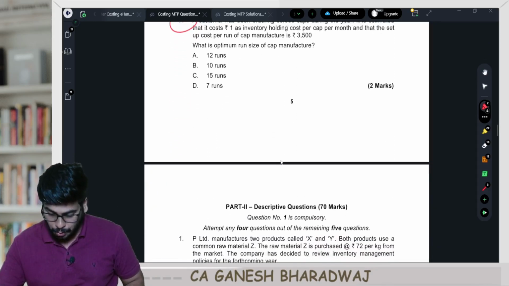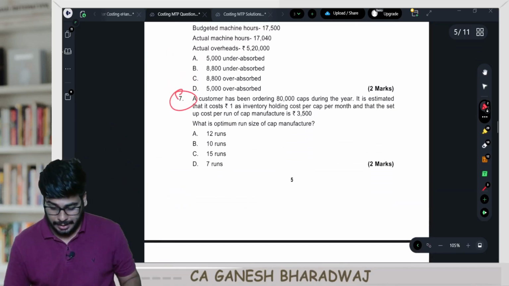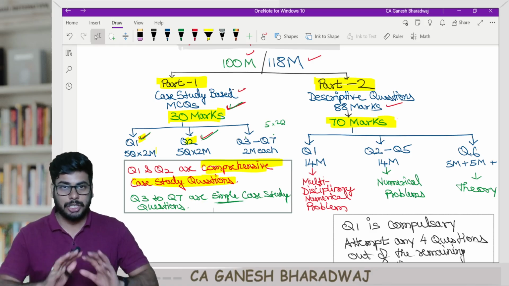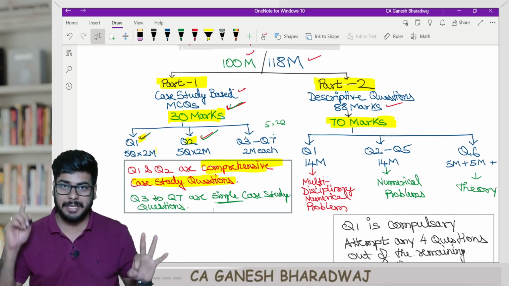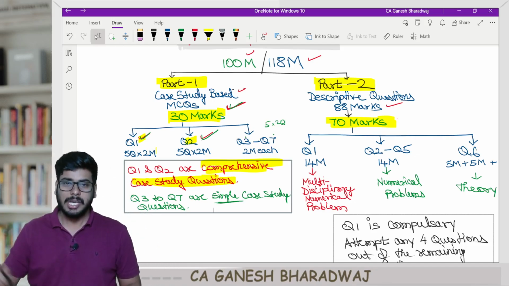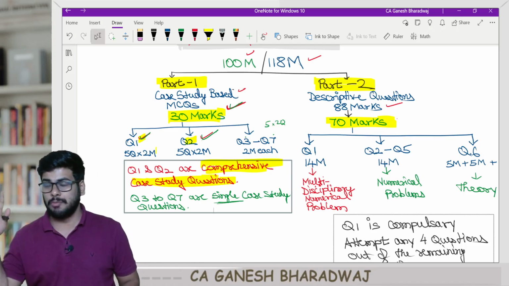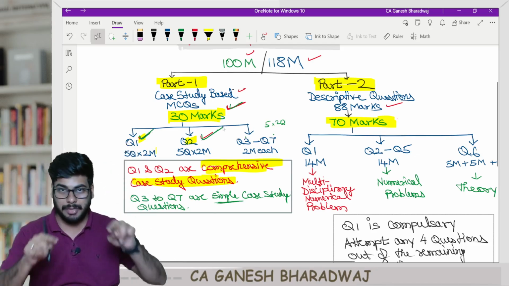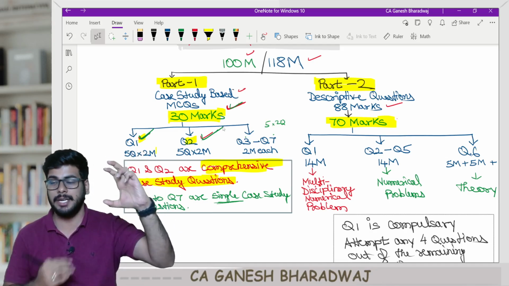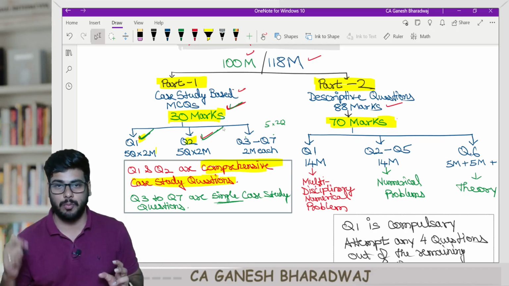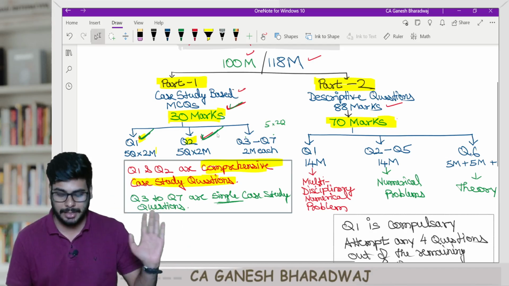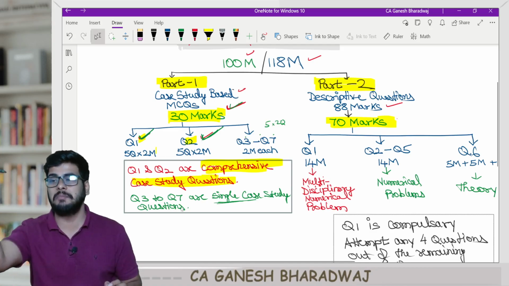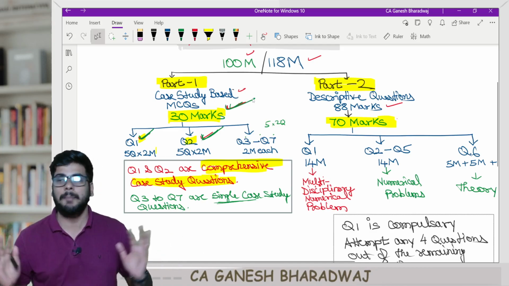So this is how the first part, the case study based MCQs, has been designed by the institute in their mock test paper. To sum it up, 30 marks of case study based MCQs, 15 questions, each carrying 2 marks. But look at how they are being tested. Question number 1 and question number 2 are comprehensive case study questions, a single case study from which 5 MCQs, each carrying 2 marks, will be tested. So 10 marks plus 10 marks. And then you have 5 single case study based questions, 5 into 2, one more 10 marks. With that, the 30 mark component is over.